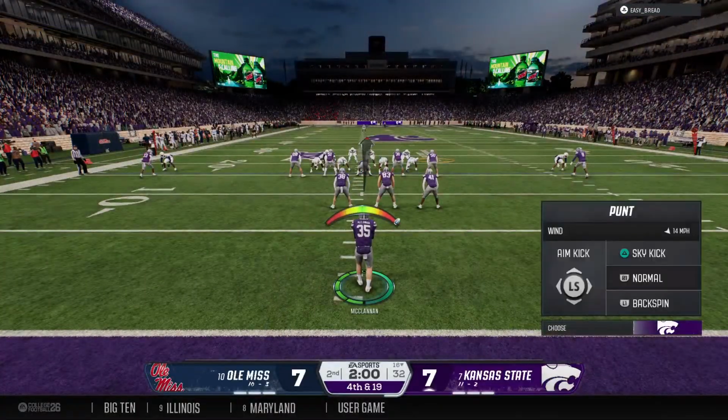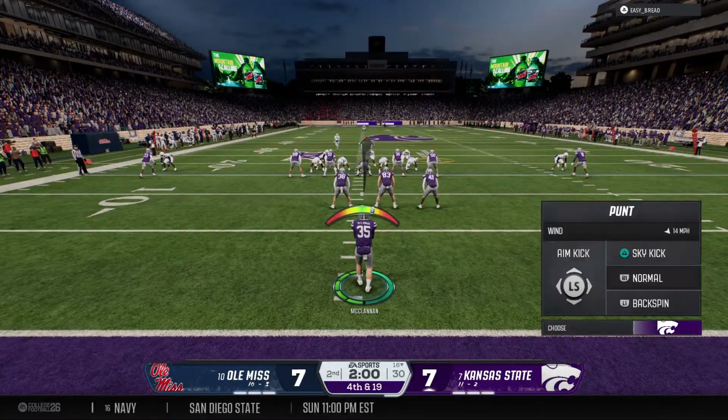And the Wildcats will send their punt team onto the field. Looking to kick it away for the 2nd time.